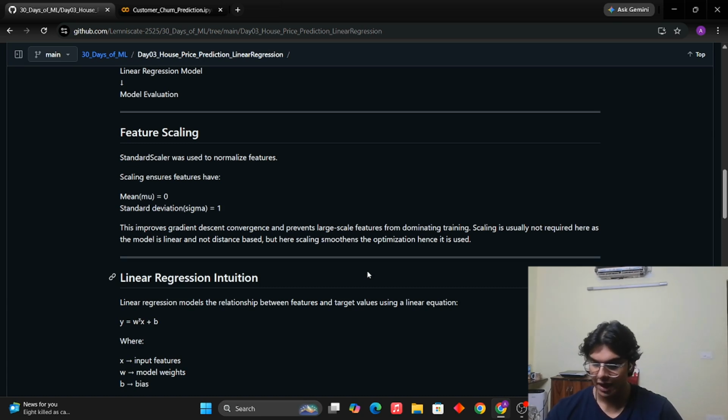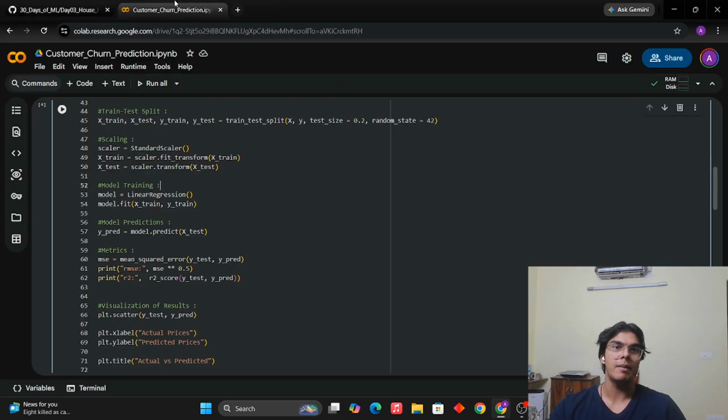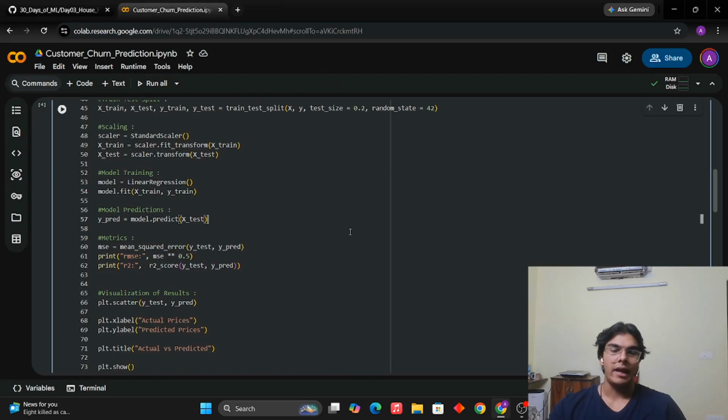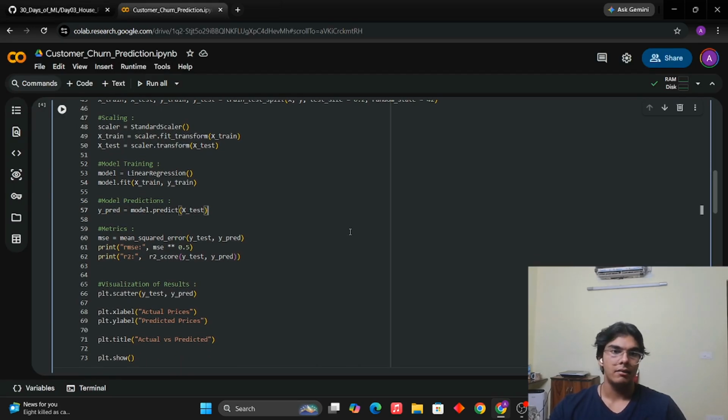Why is that? Because in tree-based models, we are creating splits, and splits don't actually base their thresholds on these values. Splits are based on Gini index or entropy, something like that. So we don't need scaling there at all. Here it is necessary.